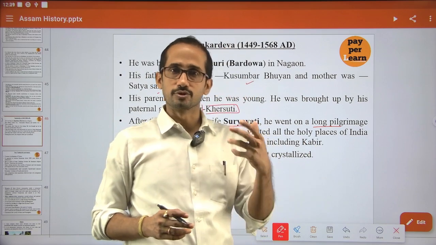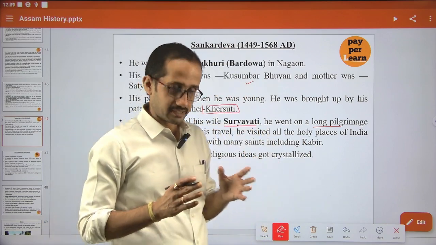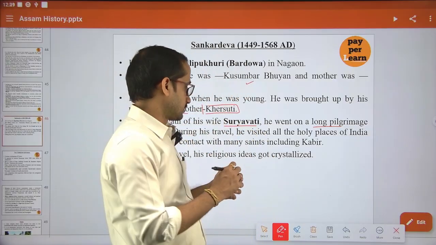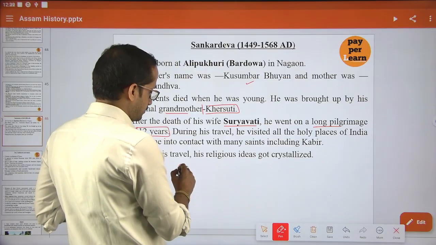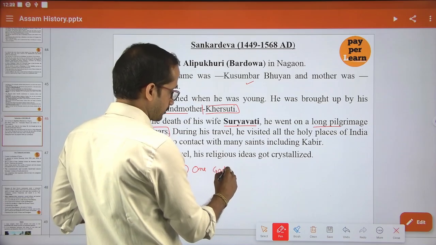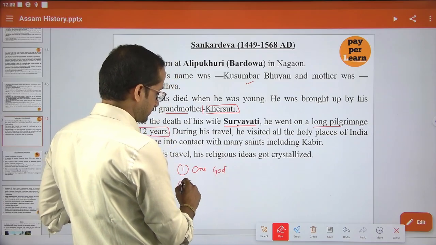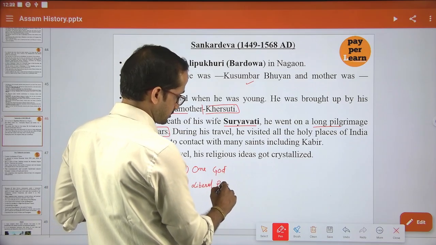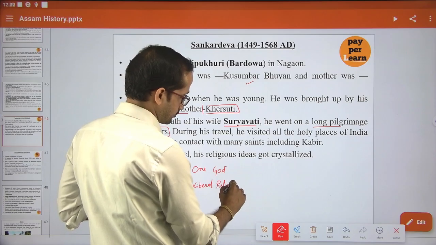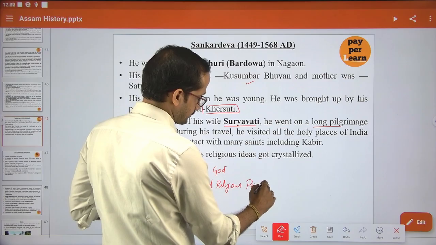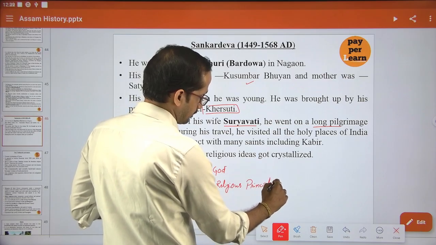Through Neo Vaishnavism, their teachings are almost the same. One is that they believe in one God, not multiple gods. Second is the liberal religious principles.